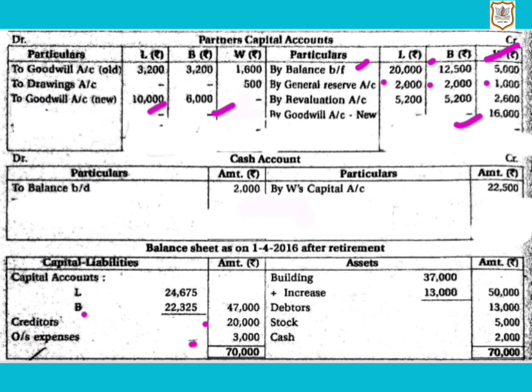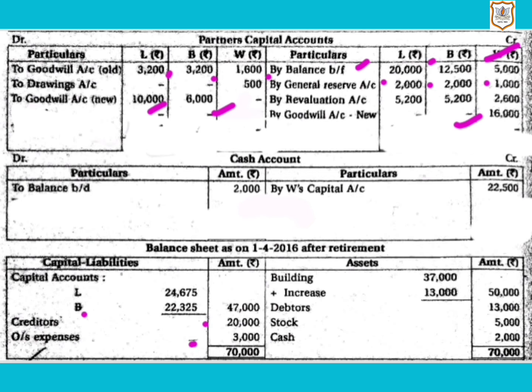Then on the asset side, goodwill is appearing at rupees 8,000 in the old balance sheet. That means it is old goodwill and it will be closed. It will be written off by distributing it in their old profit and loss sharing ratio. So according to the old profit and loss sharing ratio, that is 2:2:1, it will be distributed: to L it is 3,200, to B it is 3,200, and to W it is 1,600.